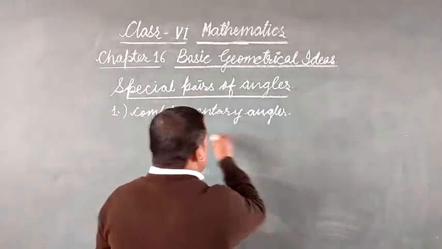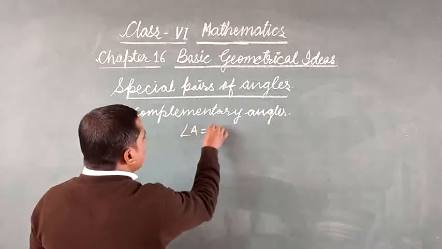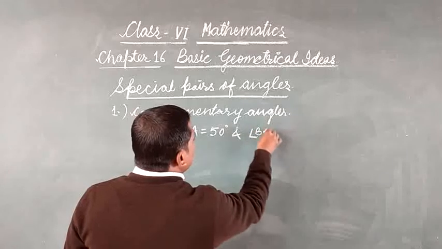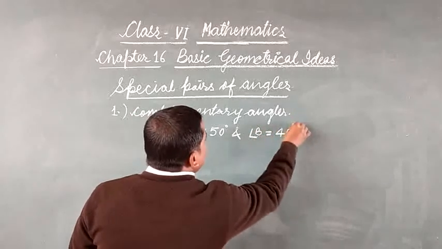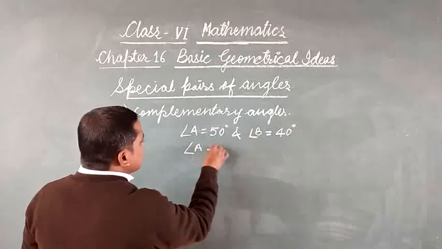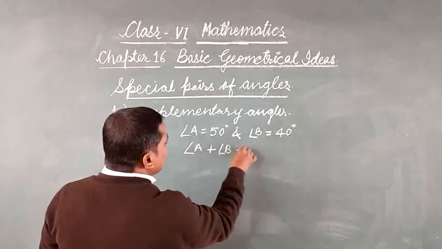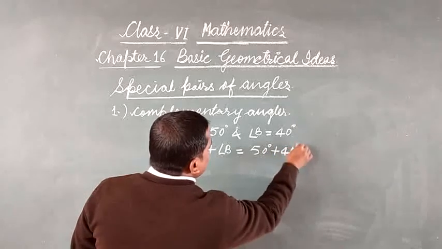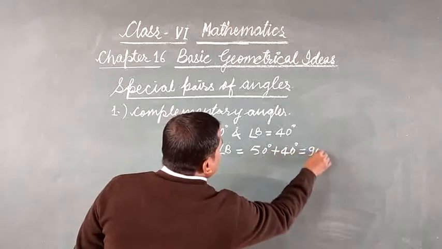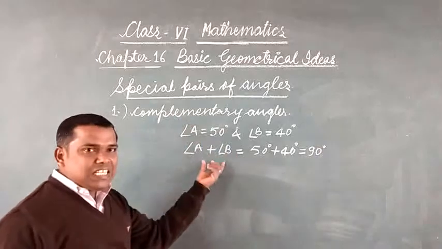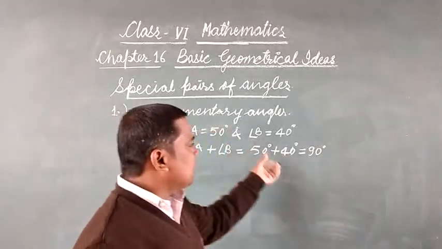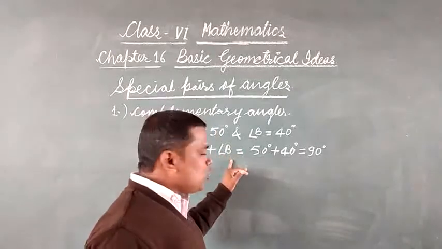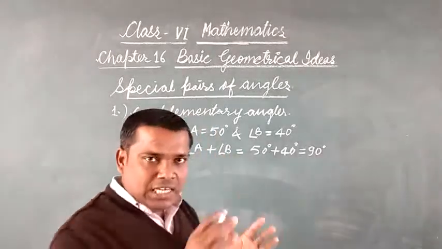If angle A is equal to 50 degrees and angle B is equal to 40 degrees, angle A plus angle B is equal to 50 plus 40 degrees, which is equal to 90 degrees. Then we can easily say that angle A and angle B are complementary angles, and A is complement to B or B is complement to A.